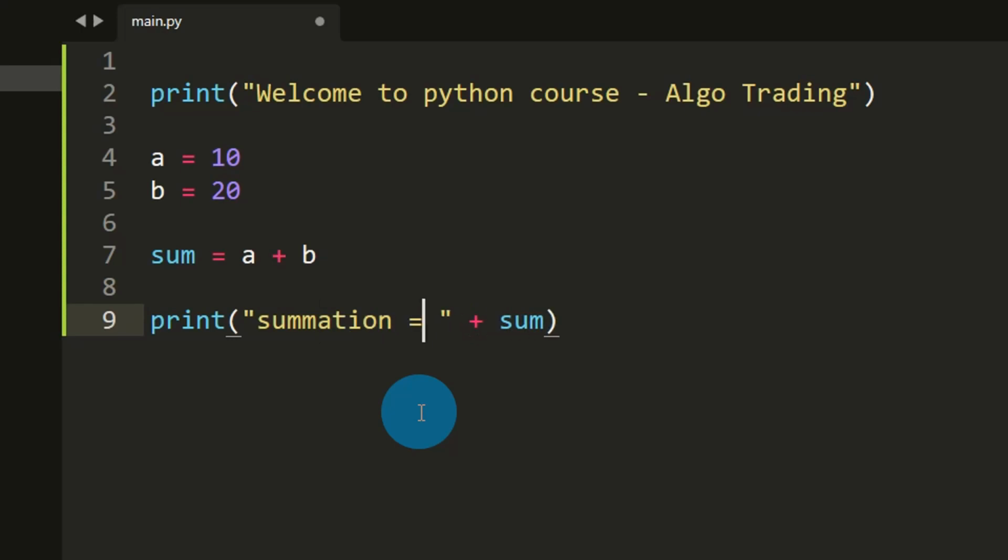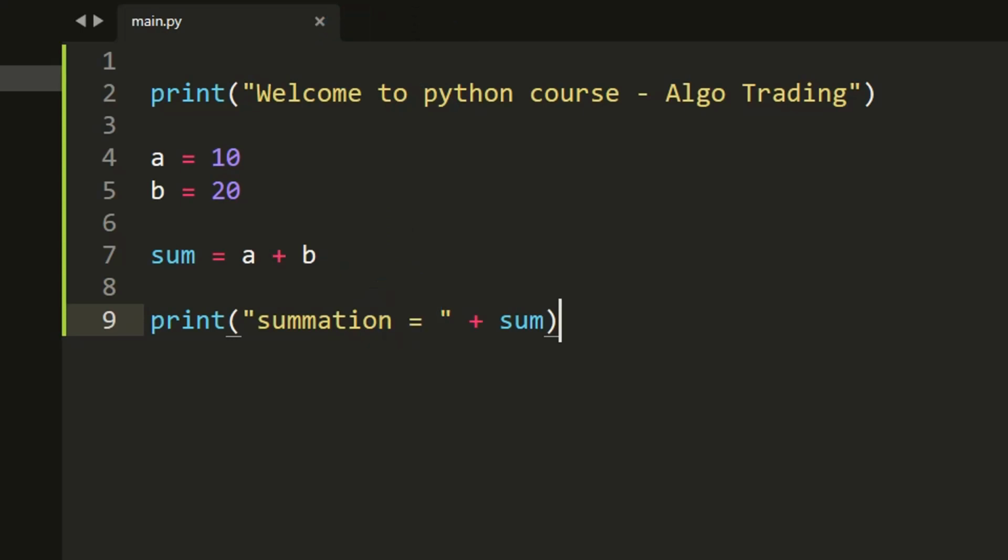This will be printed as it is, whatever you write inside inverted commas. Then I want to print the resultant value of a plus b, which is stored in sum. Using a plus operator, I am concatenating this string and this sum variable. So the output will be summation equal to 30. In this case, the sum value will be 10 plus 20, 30. I am saving the file.